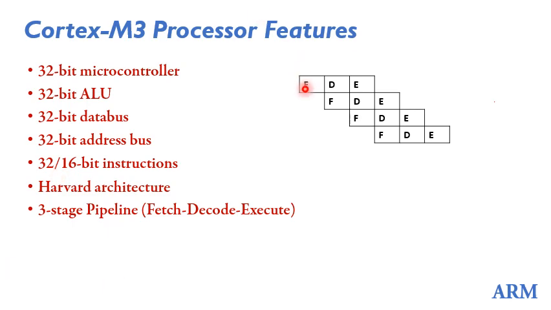If I have the first instruction being fetched in the first clock cycle, in the second clock cycle it will be decoded and in the third clock cycle it will be executed. When the first instruction is getting decoded, the second instruction will be fetched. When the first instruction is executed, the second instruction is decoded, and so on. When the second instruction is decoded, the third instruction will be fetched. So after 3 clock cycles, the throughput will be, for every clock cycle: execute, execute, execute, execute.